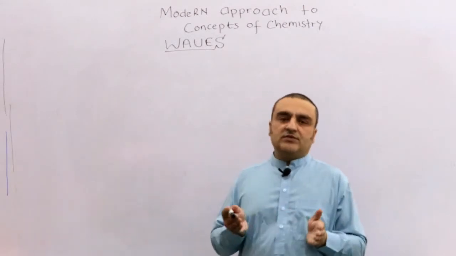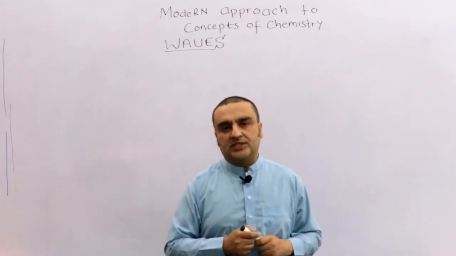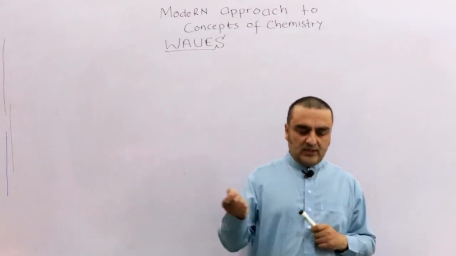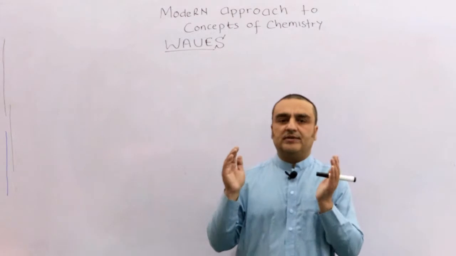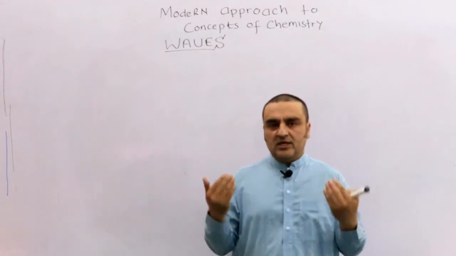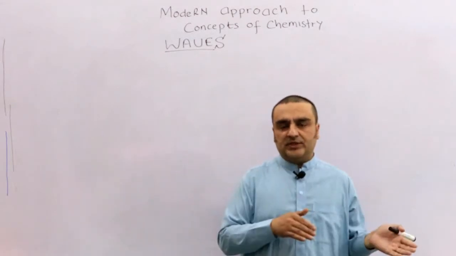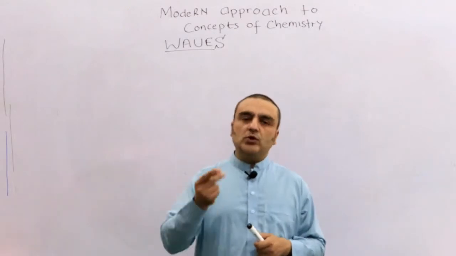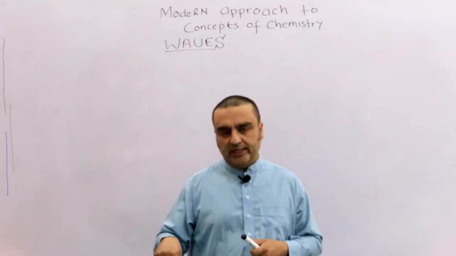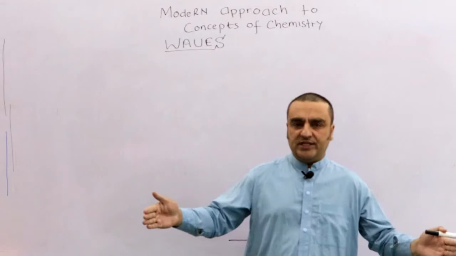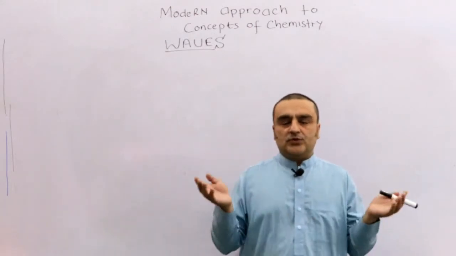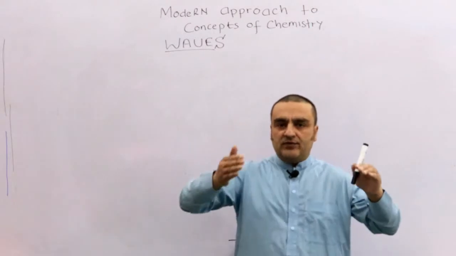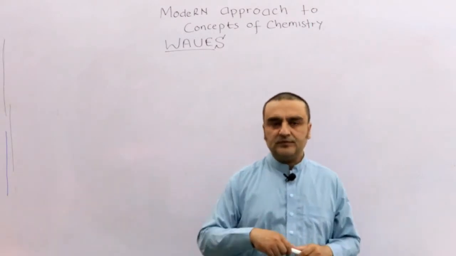You might have seen waves yourself in everyday life. Suppose you have a stone and you throw it in standing water, or a pond of water which is stationary. A ripple, or disturbance, is produced, and waves are produced.